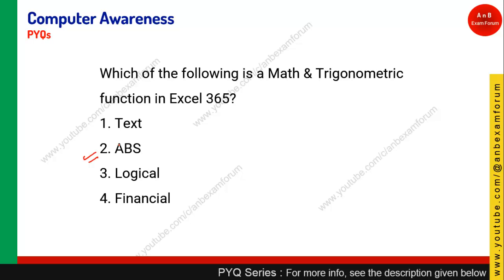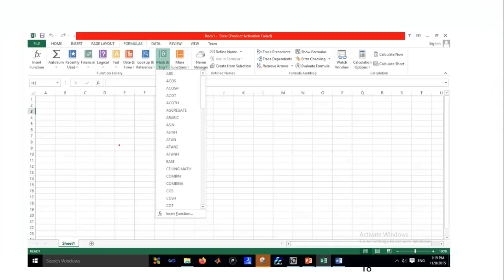function in Excel 365. Okay, and if you see the slide, there are different types of functions and libraries, and in math and trigonometry you will have ABS. Okay, and like cos theta, sin theta, base, 8 and all such options are available in math and trigonometry. Okay, date and time will have date and time related functions, whereas text is used to have different text operations. And lookup is like you want to match something from one cell to another based on some item. Logical and financial, as they themselves suggest, have some true and false values in them.